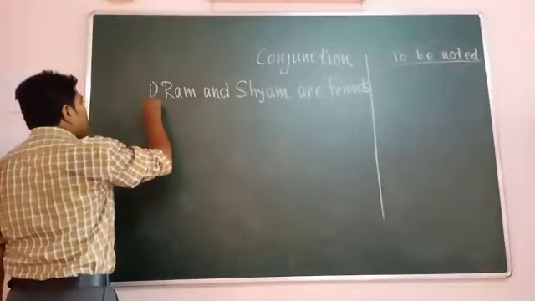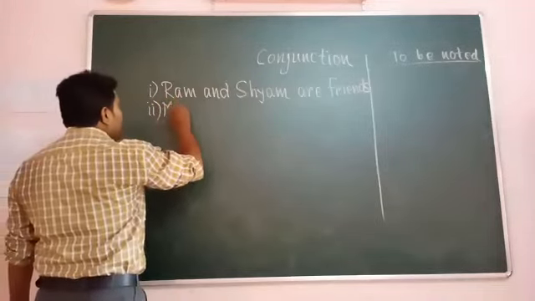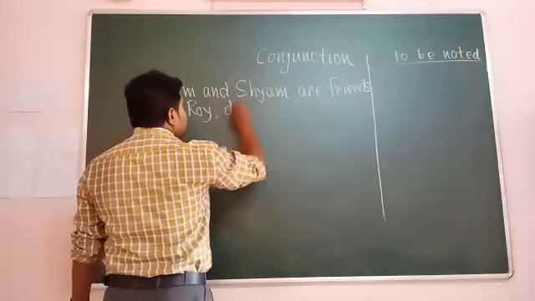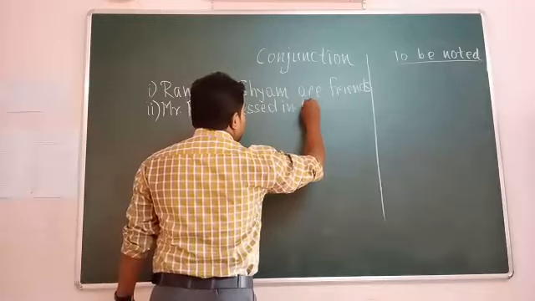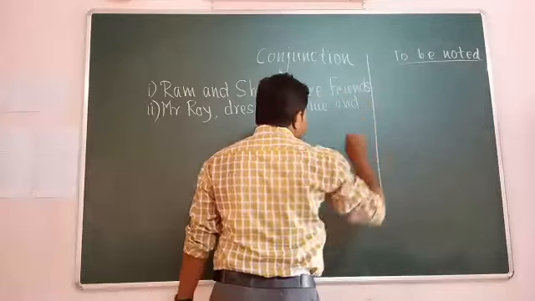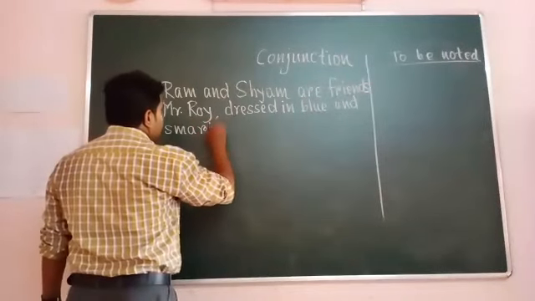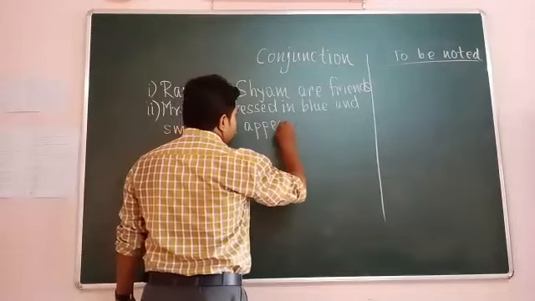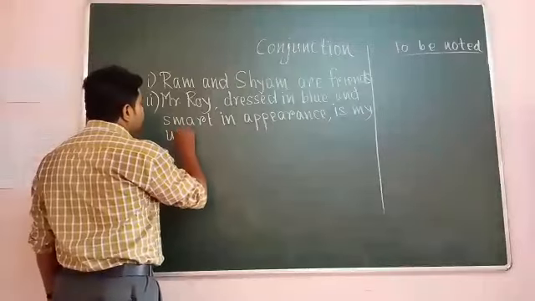Number 2, Mr. Roy dressed in blue and smart in appearance, he uncle.